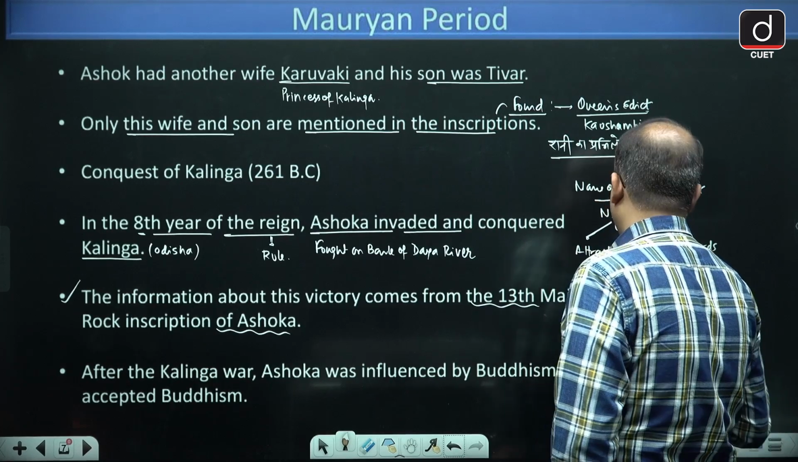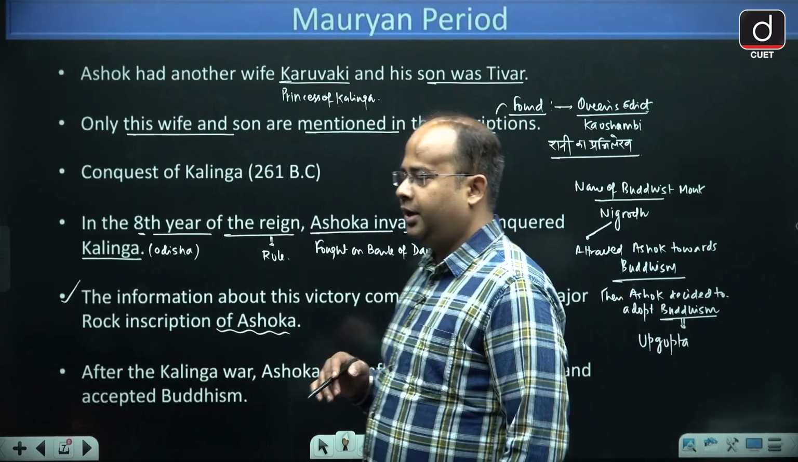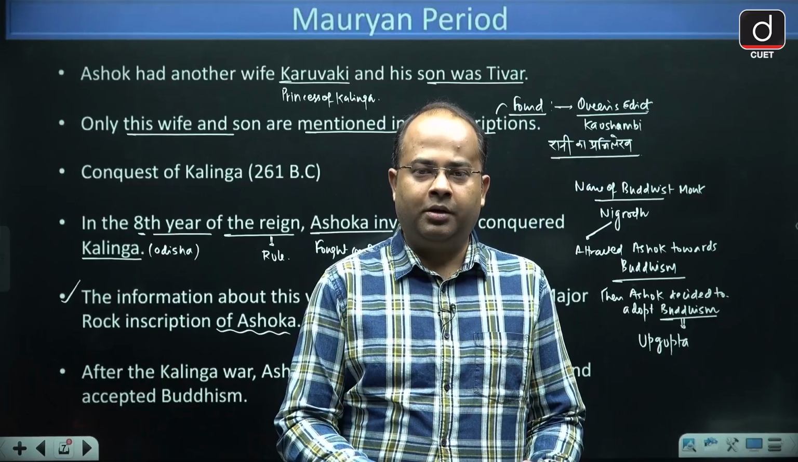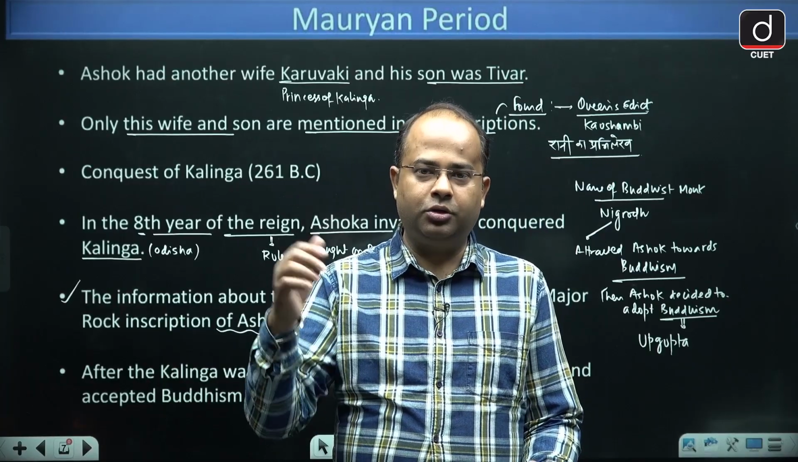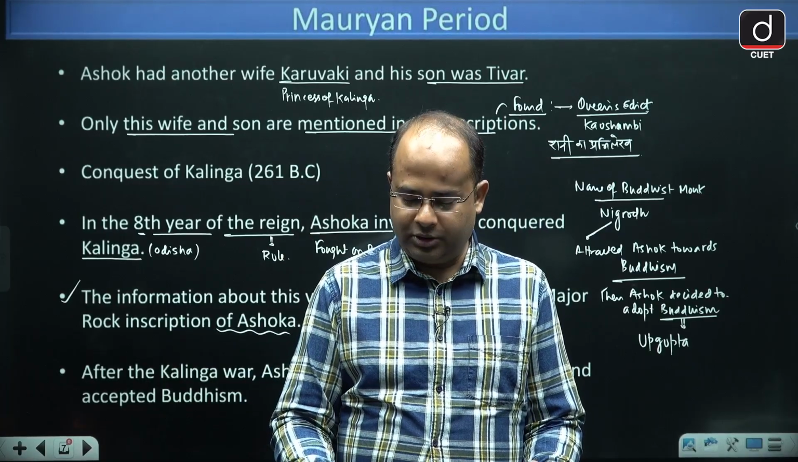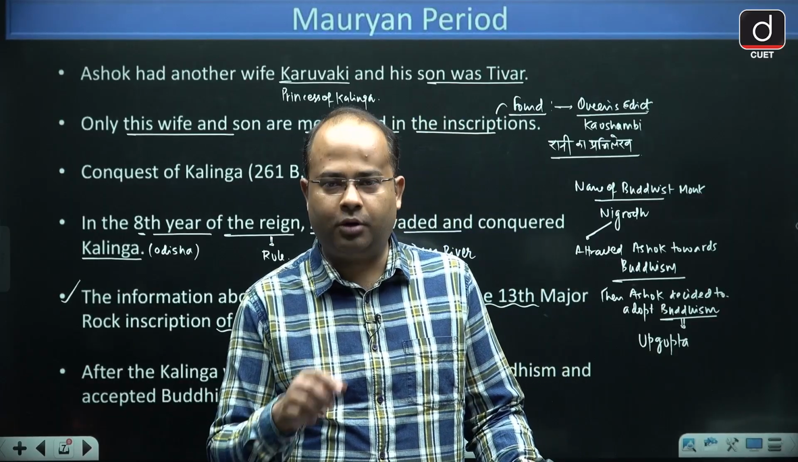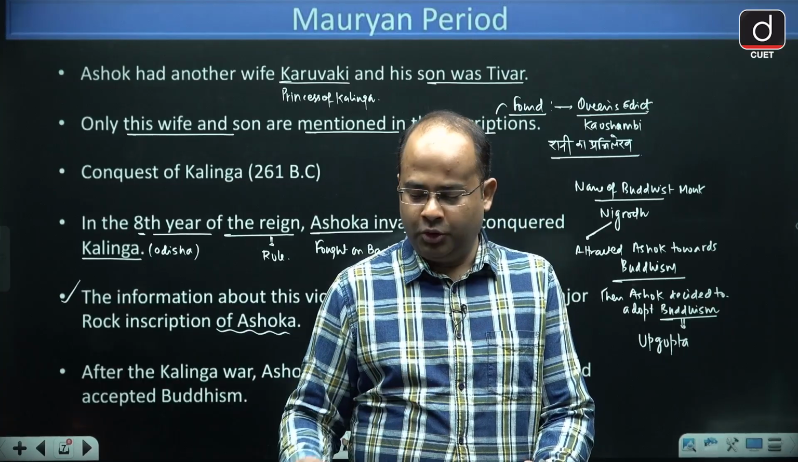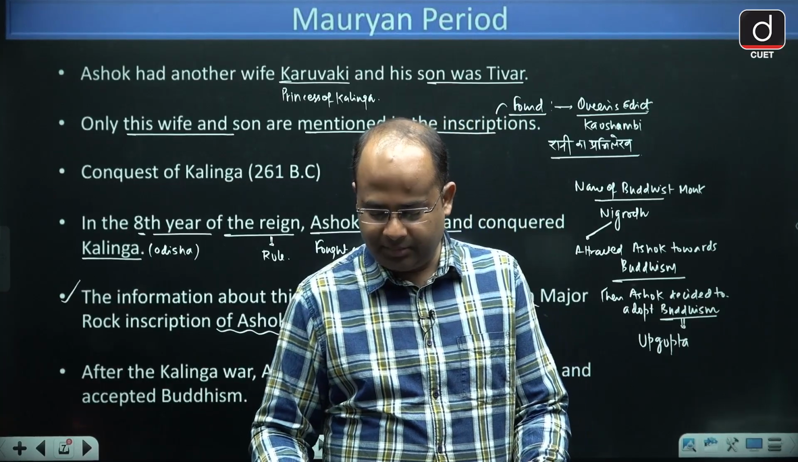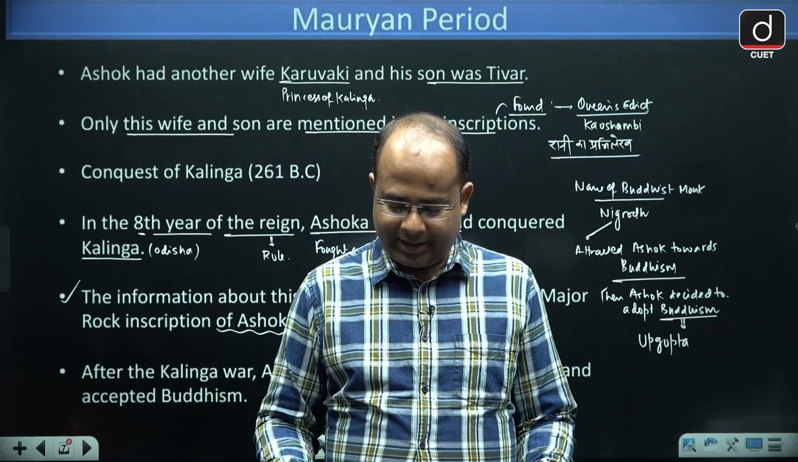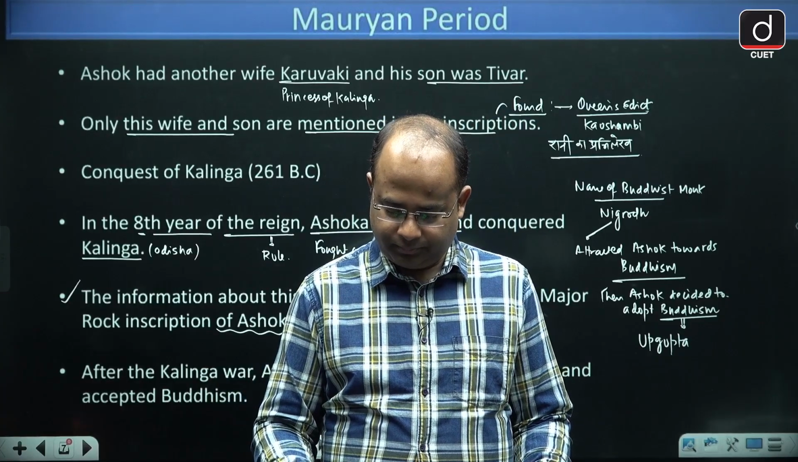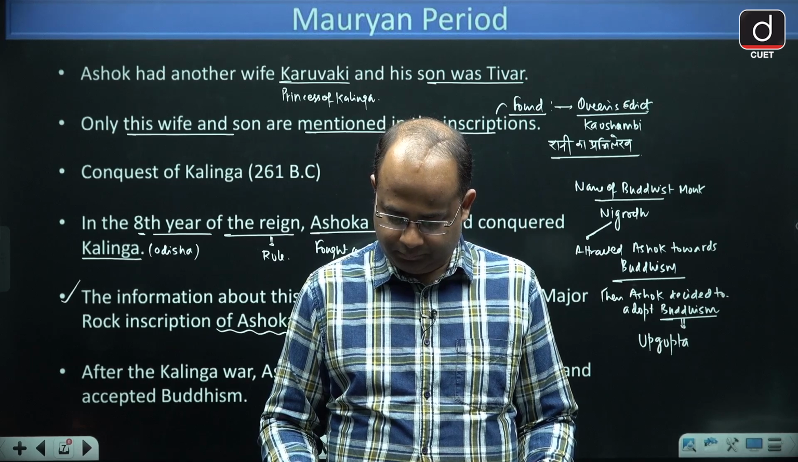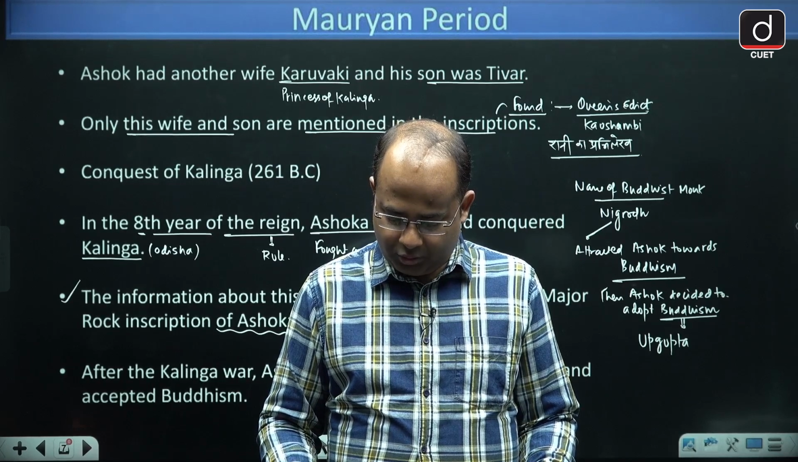So Upgupta became his religious mentor, although he was attracted towards Buddhism by Nigrodh. When Nigrodh told him about Gautam Buddha, he was attracted towards Buddhism, but he adopted Buddhism from Upgupta. So Upgupta became his religious mentor. I hope, is that clear to all of you?